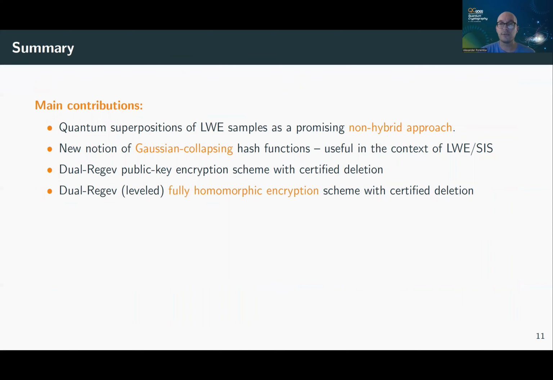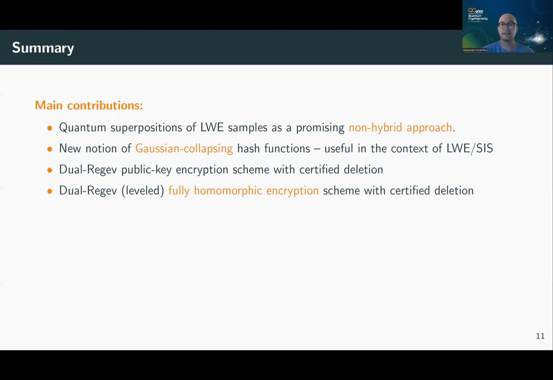So here are the main contributions in my paper. I show you how to use quantum superpositions of LWE samples as a promising way to get certified deletion protocols in a non-hybrid manner, okay? The second contribution is Gaussian collapsing hash functions, and this turns out to be very natural when you work with LWE and SIS, and it's strictly weaker than collapsing, right?